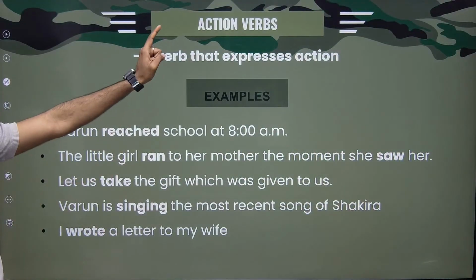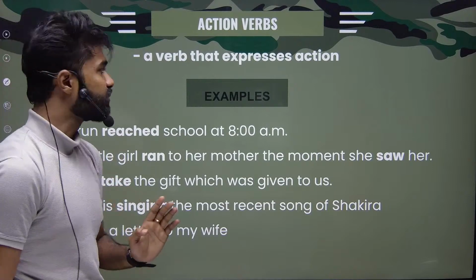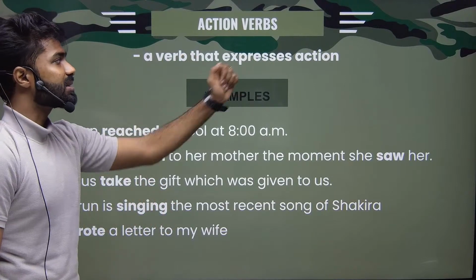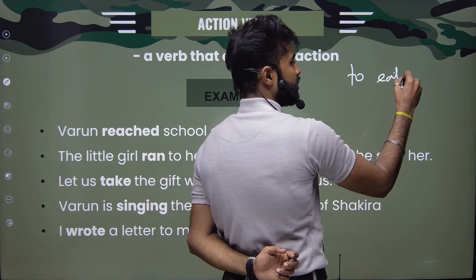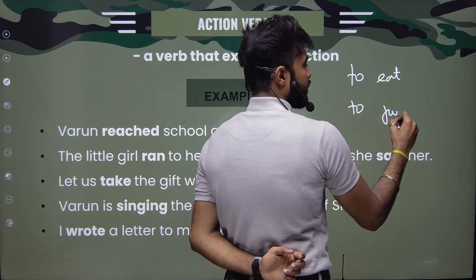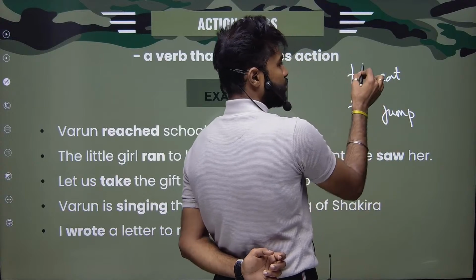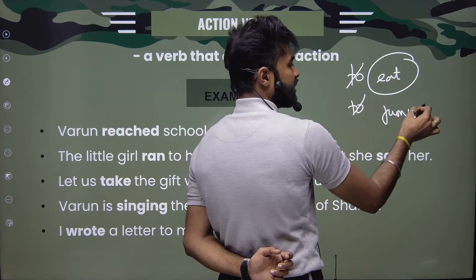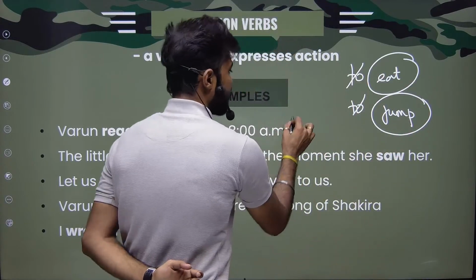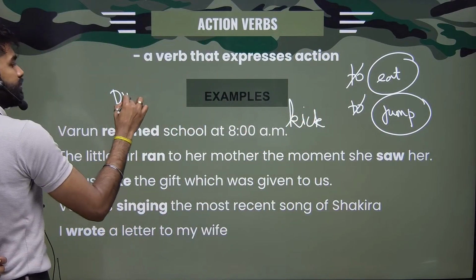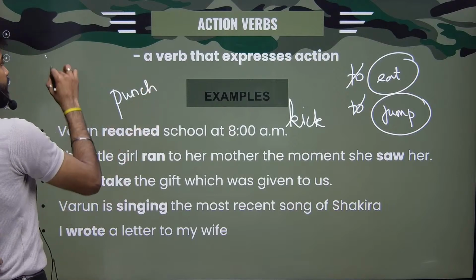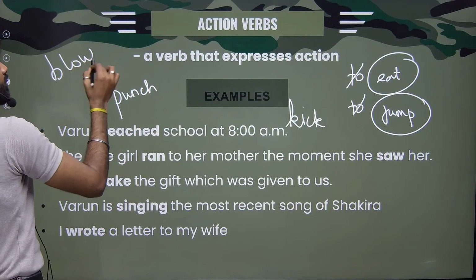So first of all, we have action verbs. What are action verbs? A verb that expresses action. For example, to eat, to jump, kick, punch, blow.